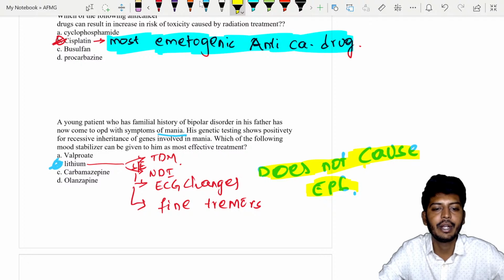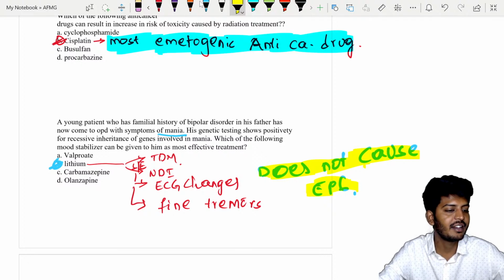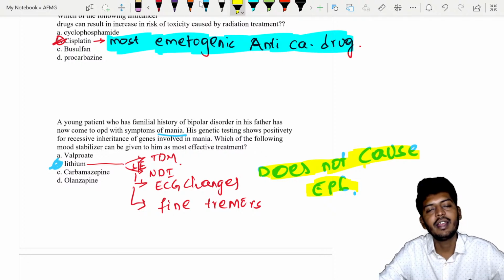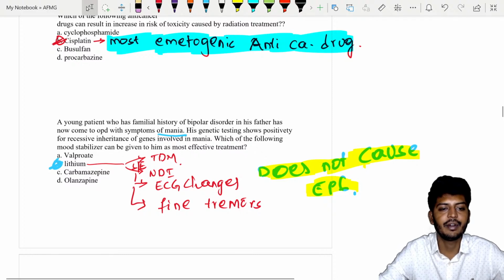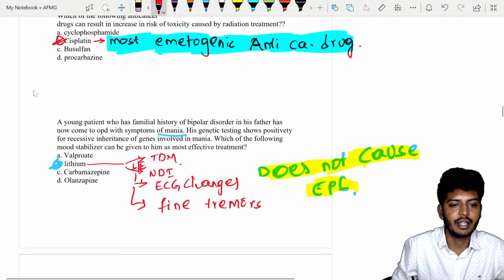But the most important point to be remembered here, my dear students: lithium is a drug that does not cause any extrapyramidal symptoms, and it can cause Ebstein anomaly if given in a pregnant female. So the answer is, what is that? Very good. The answer is lithium, the mood stabilizer.